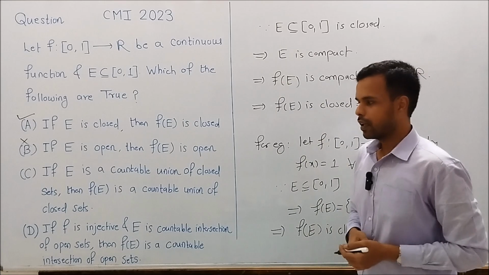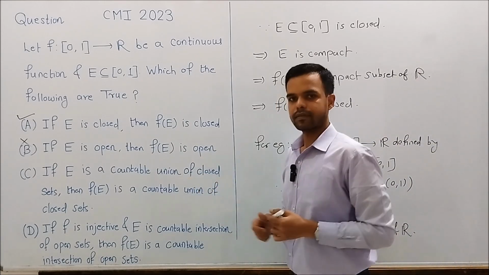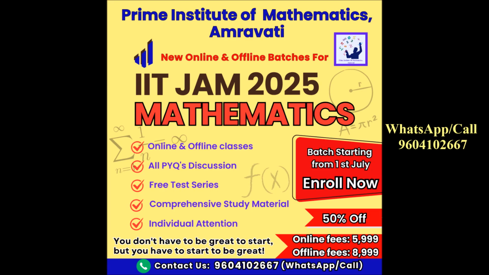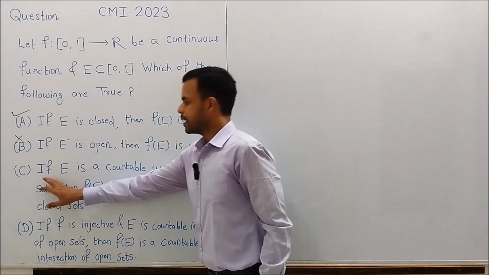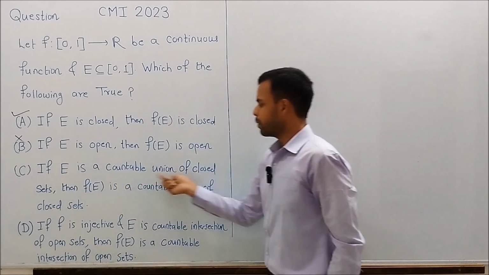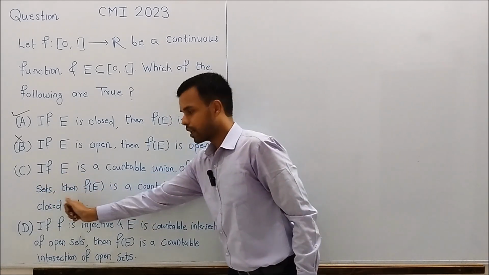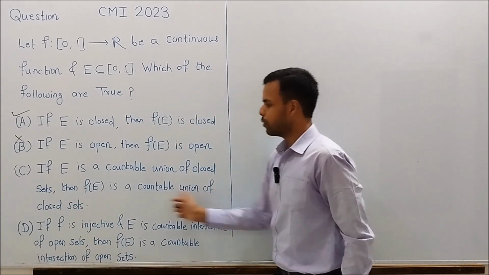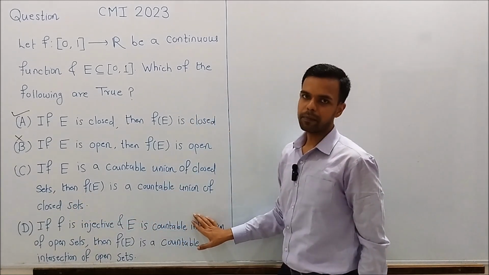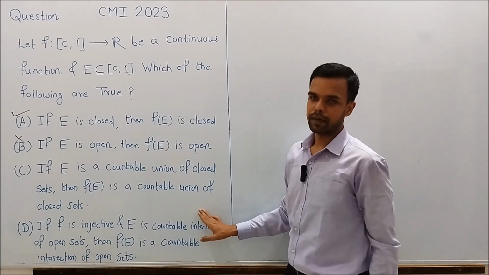Now let's move to the statement in C. The statement in C is: if E is a countable union of closed sets, then f of E is a countable union of closed sets. Is this a true statement? Yes, this is a true statement.